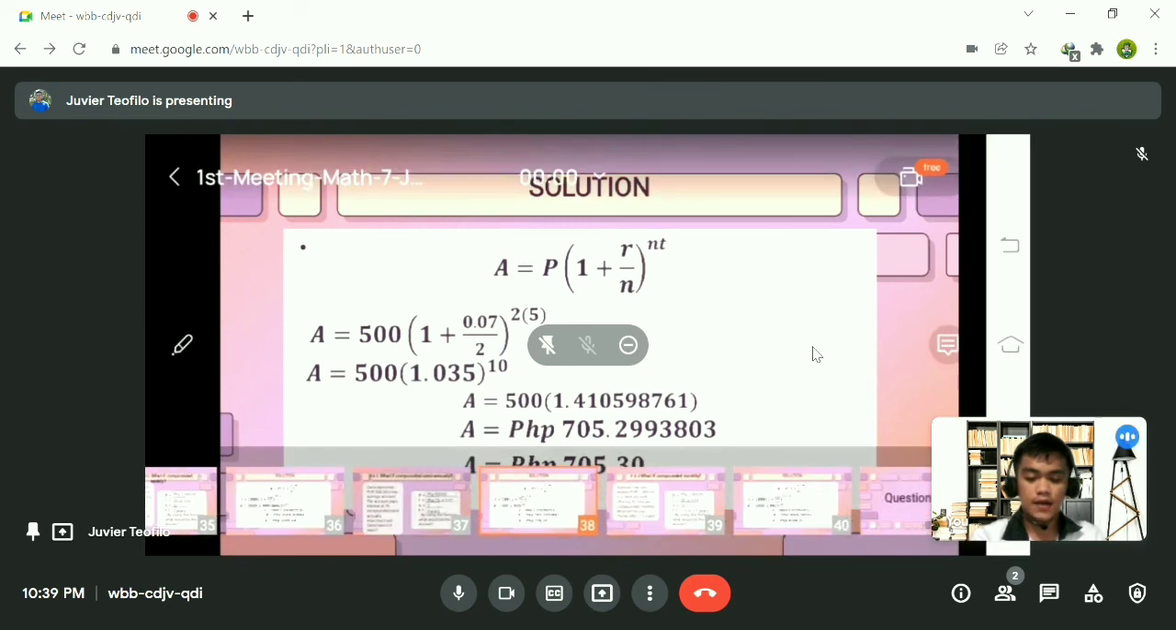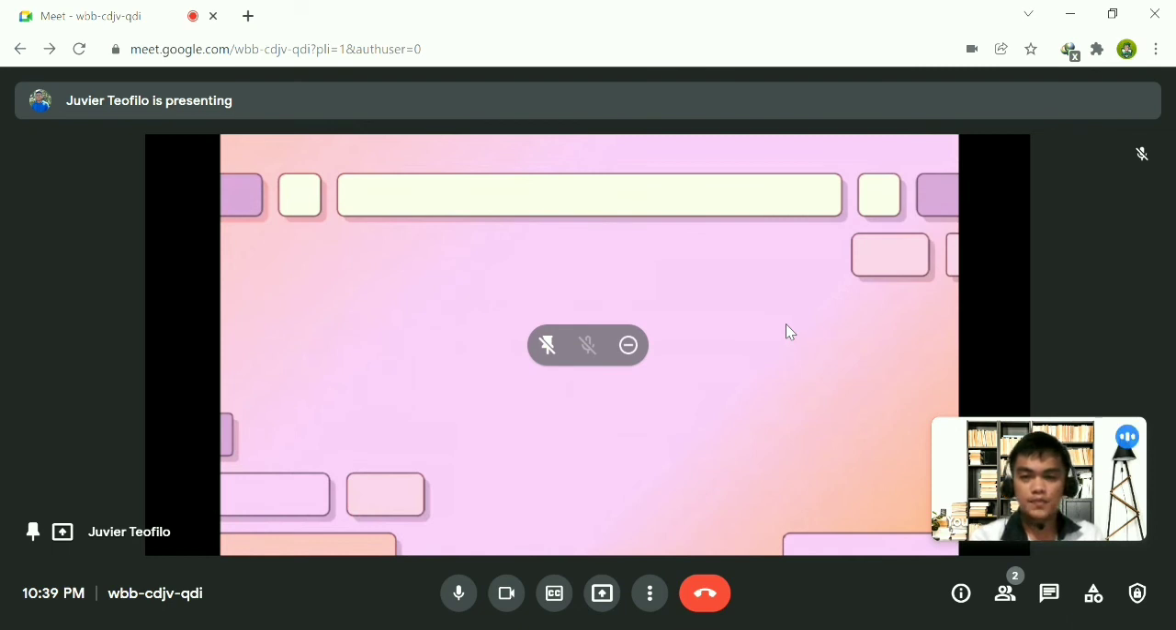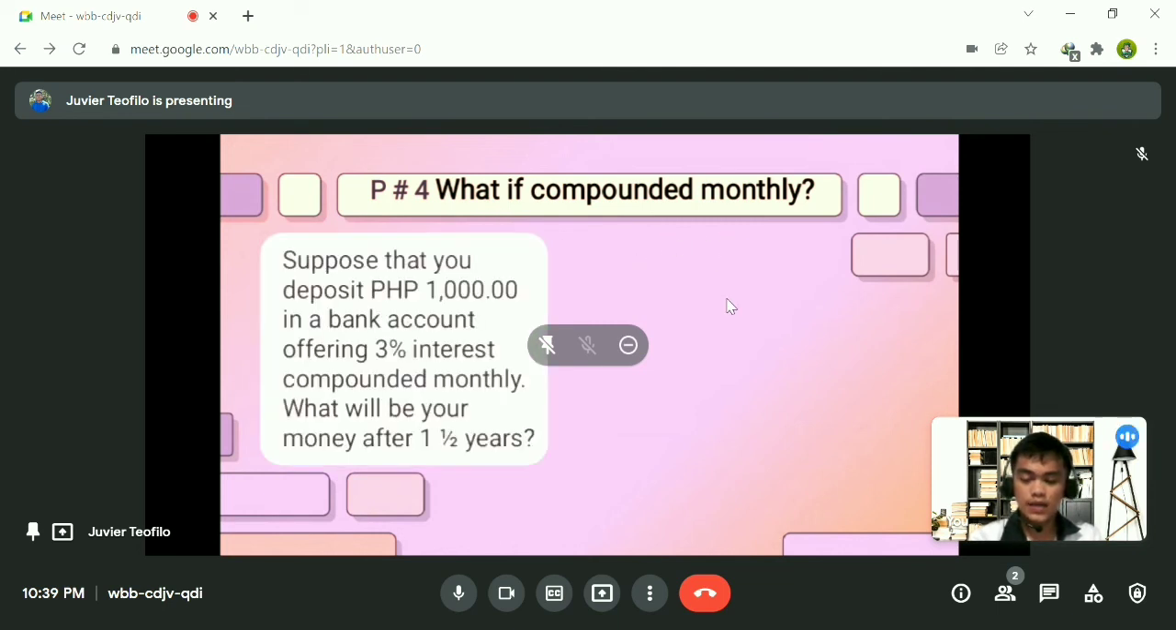Okay, let's have a final problem. Problem number 4. What if it is compounded monthly? In compounded monthly, our n is 12. So n is equal to 12. Let me read to you the final problem. Suppose that you have deposited 1,000 in a bank account offering 3% interest compounded monthly. What will be your money after 1.5 years?